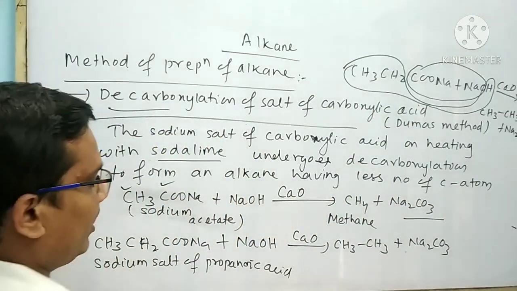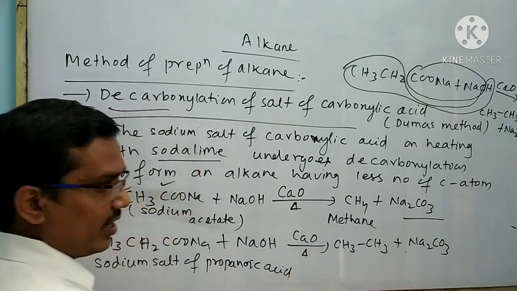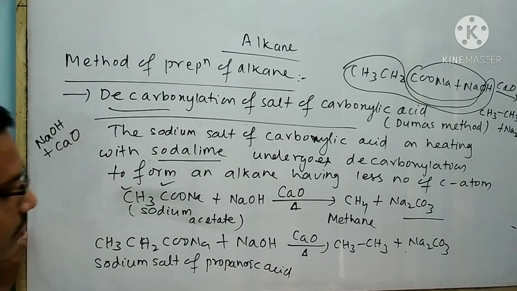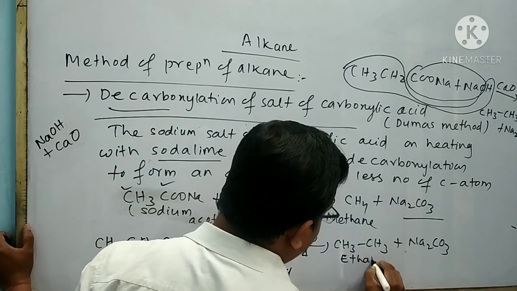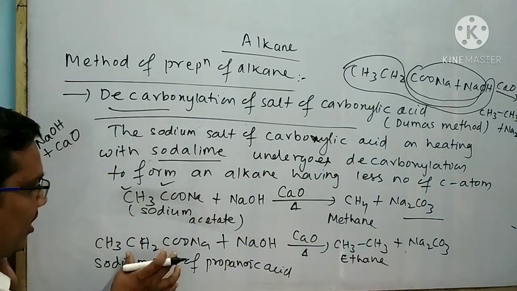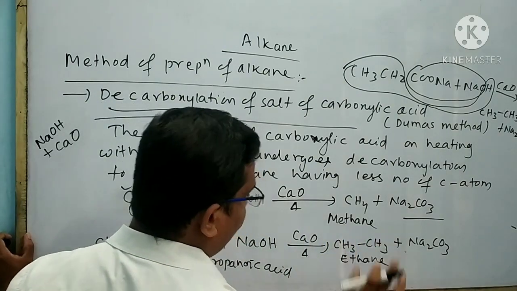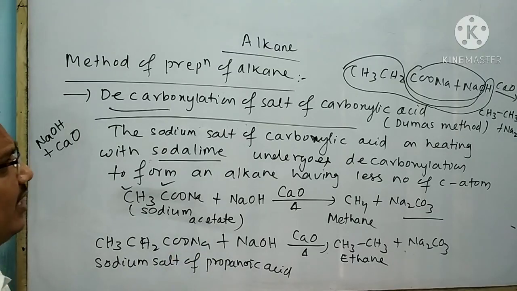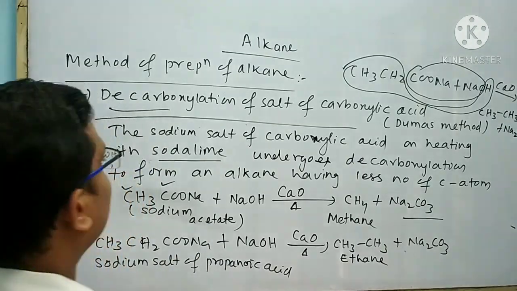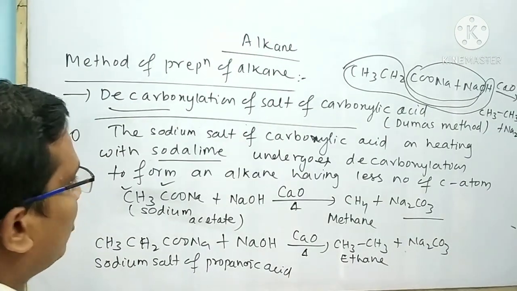Remember an important point: it is bound to give heat mark, otherwise half mark will be reduced in the exam. The name of this product is said to be ethane. Look at that, here 3 carbon atoms are present, but here only 2 carbon atoms are present in the product. Like that, you can also think about the other salt of carboxylic acid for the preparation of alkane.